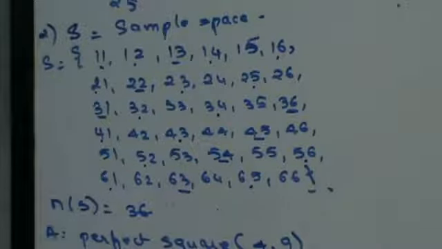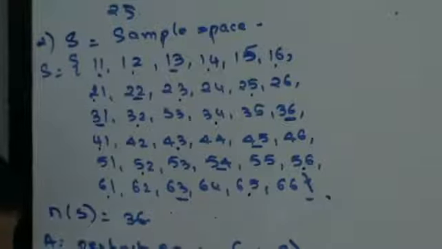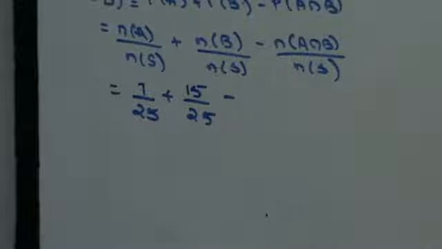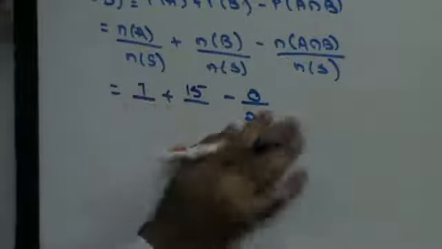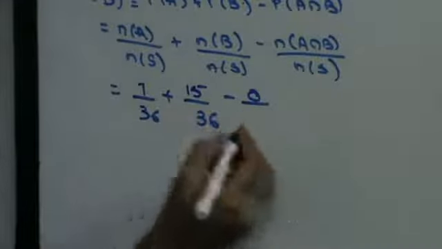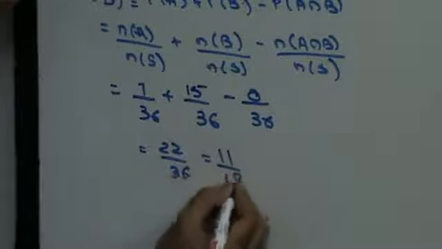So these are the numbers. Someone count how many numbers are these? This is 15. So 15 by 25. Is there anything common? No. The dots and the dashes, there's nothing common in them. So it's 36. 15 by 36. Yeah. 0 by 25, 15 by 36. In all the cases it's going to be 36. There are 36 elements in the sample space, right? So in that case, this is going to be 22 by 36. That's 11 by 18, right?